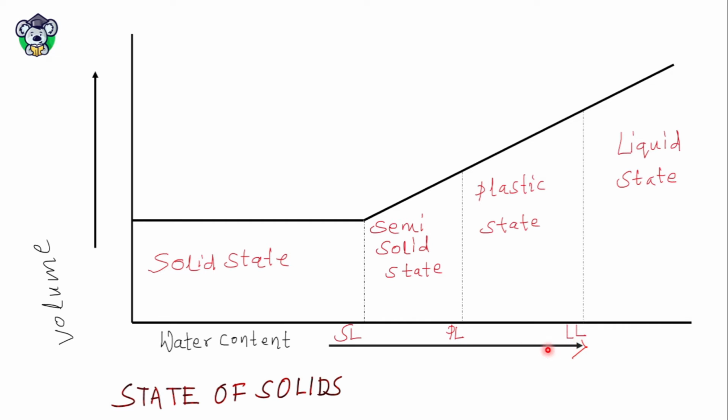Generally problems come that find the plasticity index of soil. You will be given the liquid limit and plastic limit. So what is the plasticity index? That is liquid limit minus plastic limit.